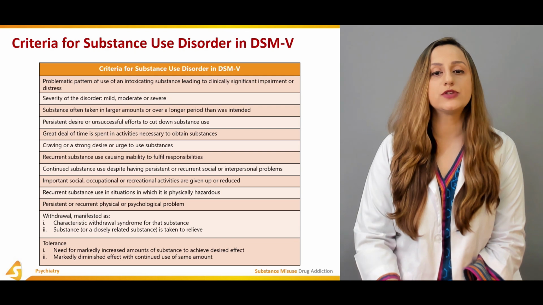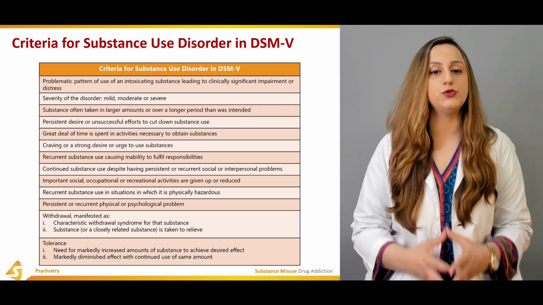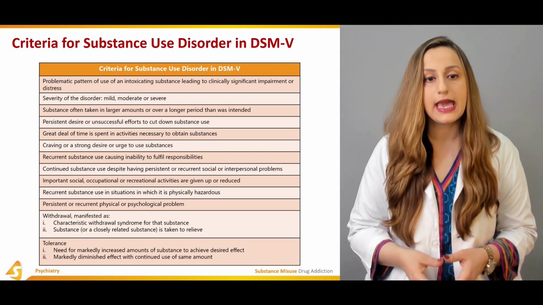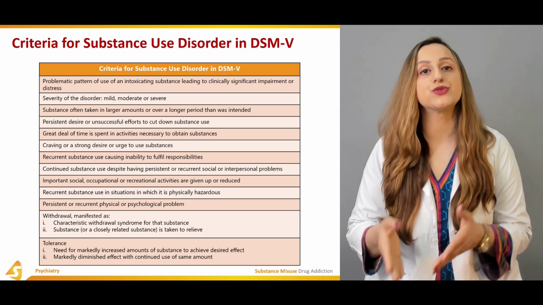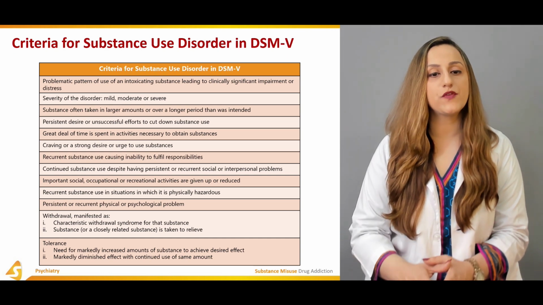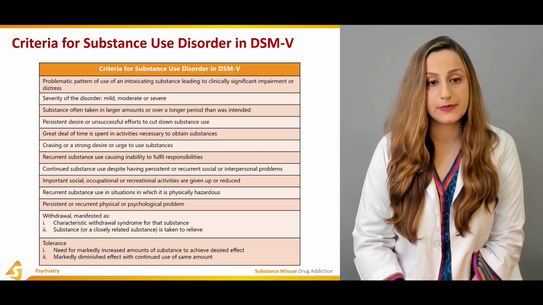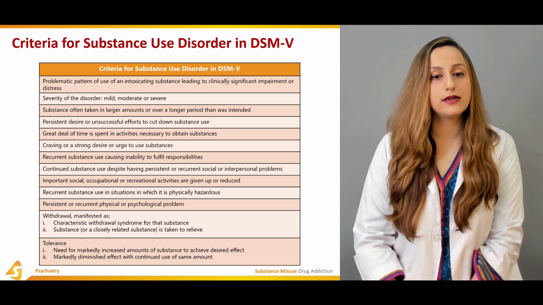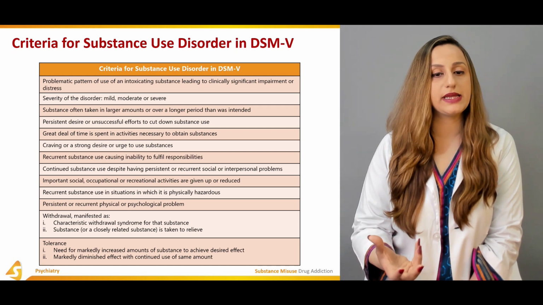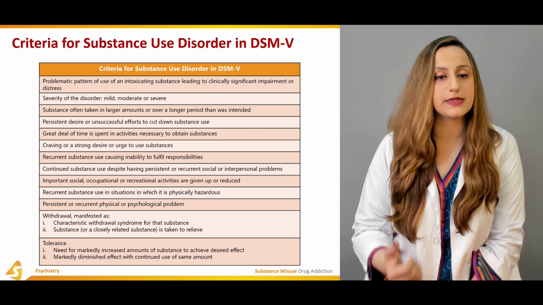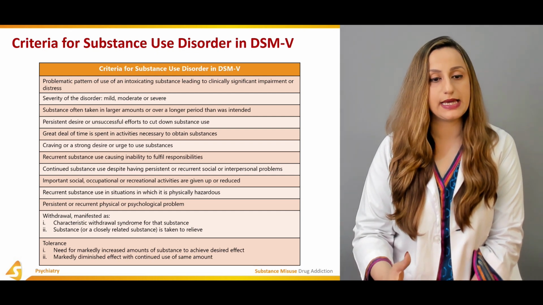The criteria for substance use disorder in DSM-V: there is a problematic pattern of the use of intoxicating substances, and the severity of the disorder is basically from mild, moderate to severe. And then the substance is often taken in larger amounts or over a longer period than was intended. Persistent desire to take that drug. A great deal of time is spent in the activities necessary to obtain these substances, and the craving or strong desire or urge to use these substances.